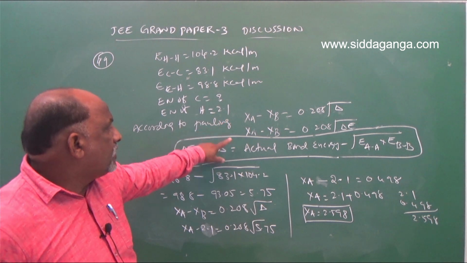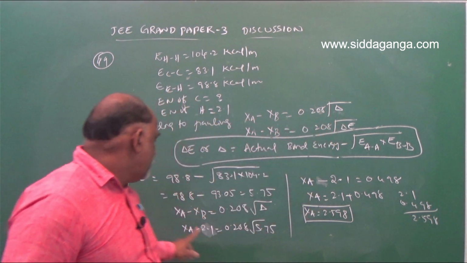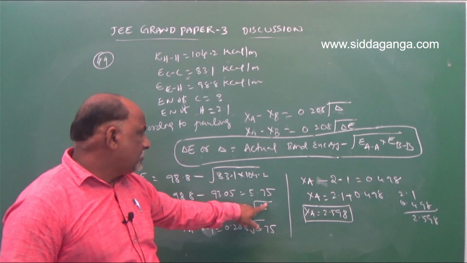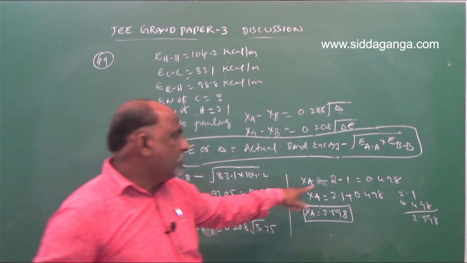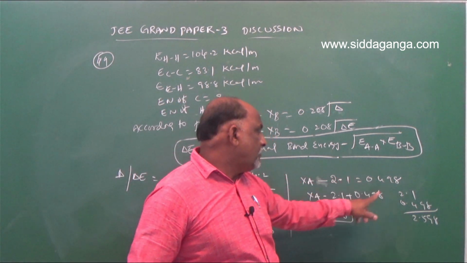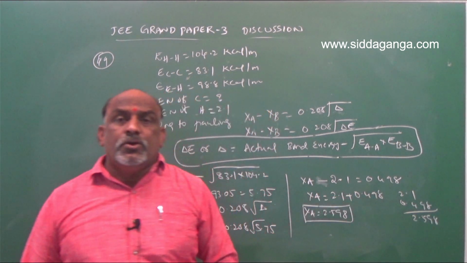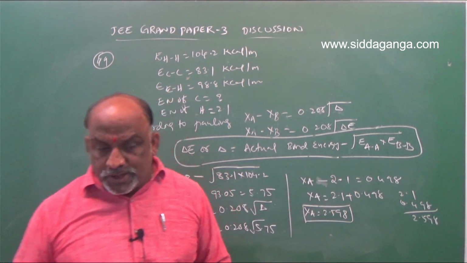Again you should go with the formula. Xa minus Xb is equal to 0.208 root delta. So delta is equal to 5.75. Take the root of 5.75 and multiply with 0.208, we will get 0.498. After that, Xa is equal to 2.1 plus 0.498, which is 2.598, because the electronegativity of hydrogen was given as 2.1.